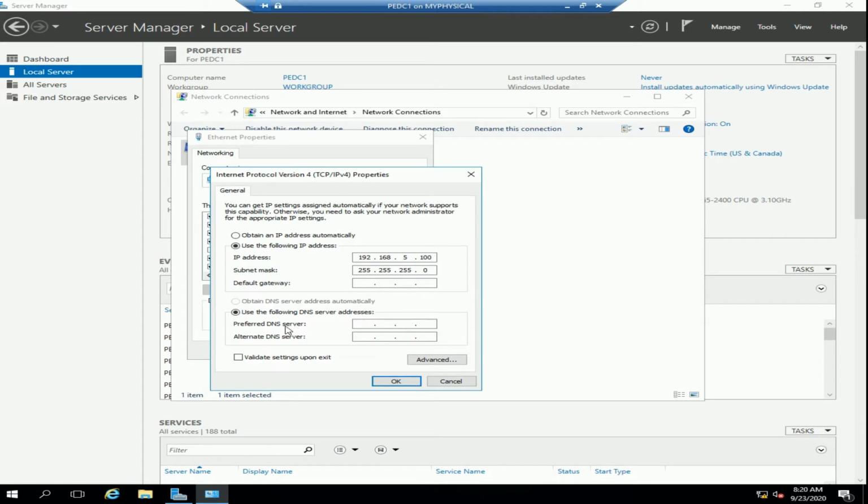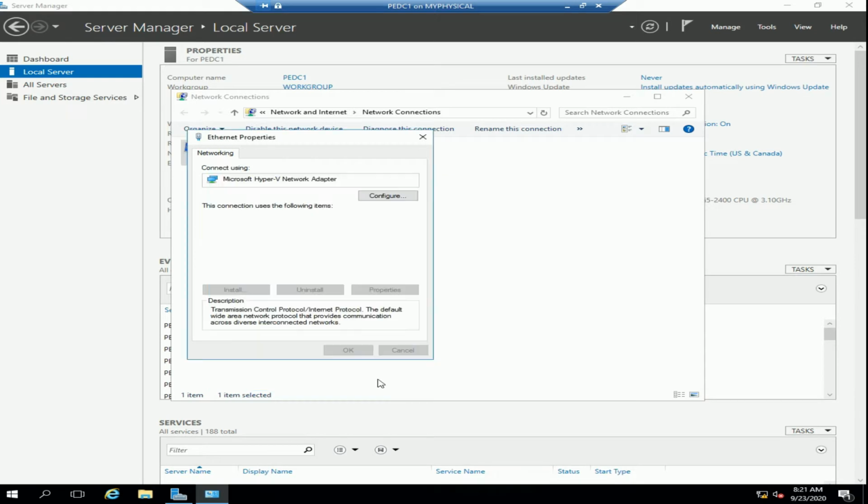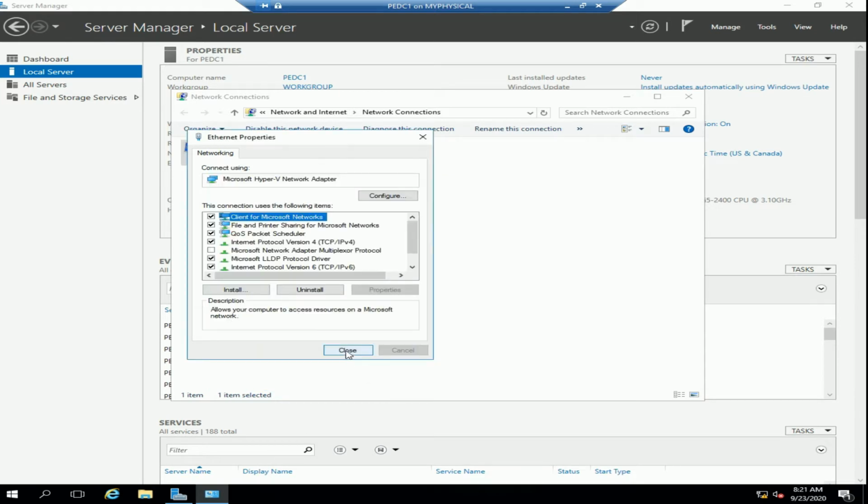Now the DNS will give us the name resolver. If you don't have a public DNS, you can use the first IP address as your DNS. So I'm going to use my first IP address, 192.168.5.100, as my DNS. And so I'm typing 192.168.5.100 and say OK to it. And then you can close this one.